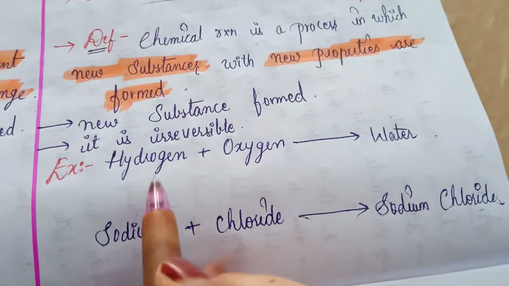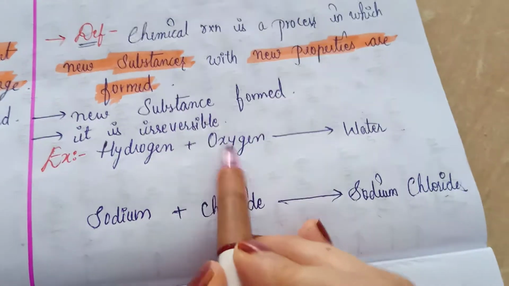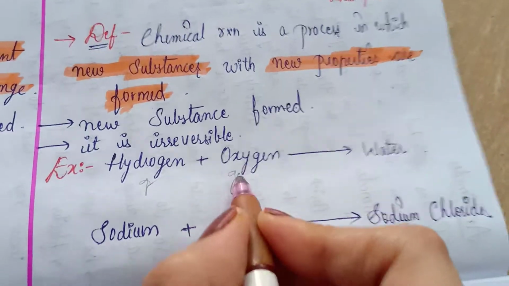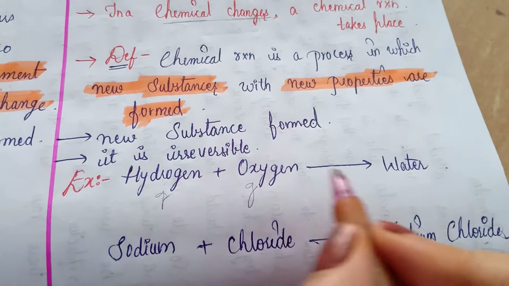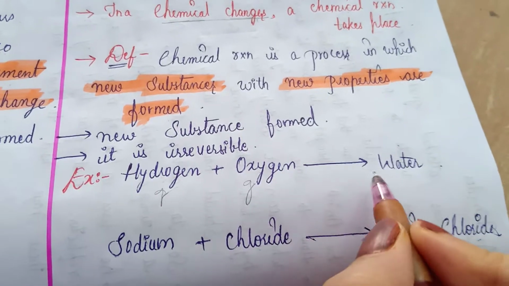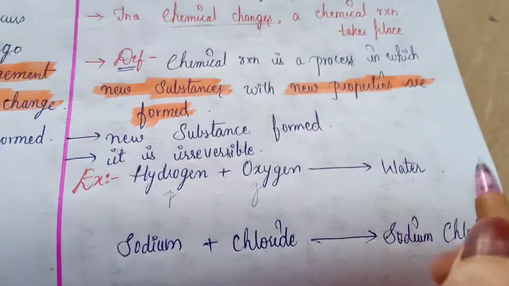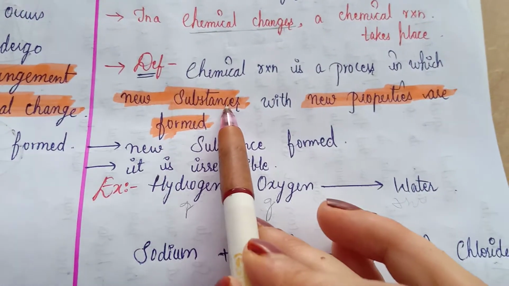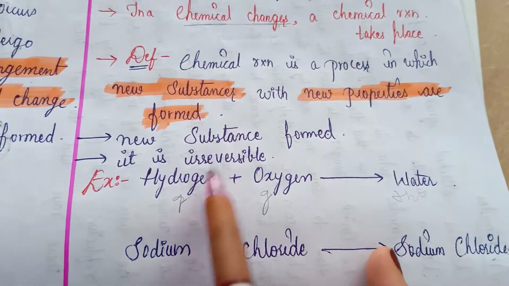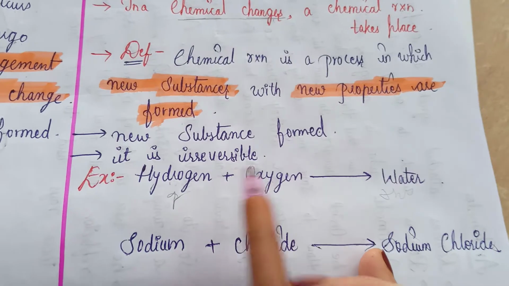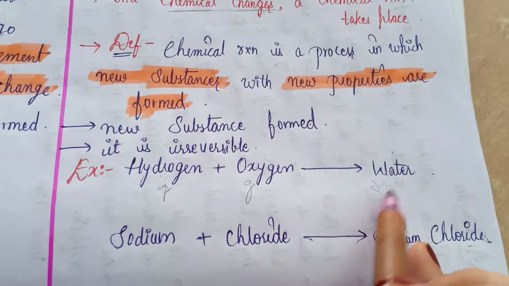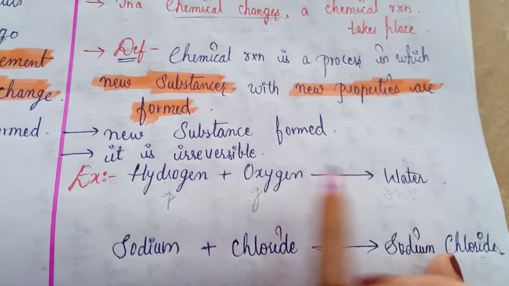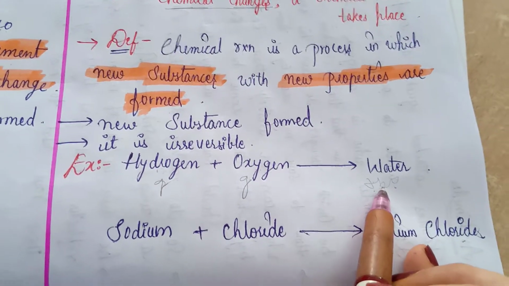So here we have an example, that is hydrogen and oxygen. These hydrogen and oxygen are gases, right? These two combine in a chemical reaction to form water. Water is a molecule, right? So as I said, new substances are prepared by the reaction. Here gases combine to form a new substance with a new character. It is gas, and it is water, which is opposite to this. So a new product is formed, right?